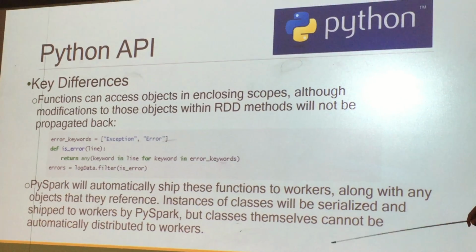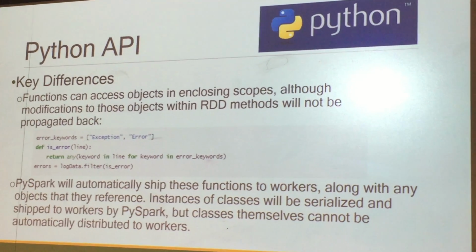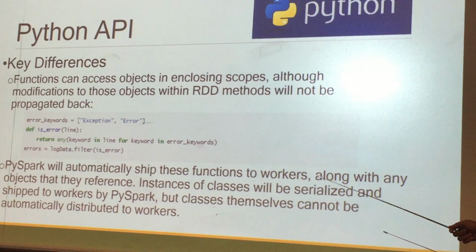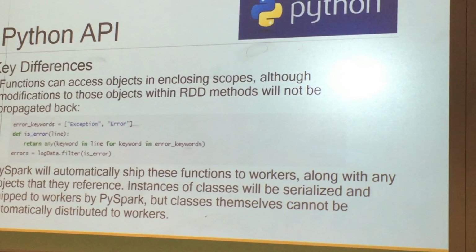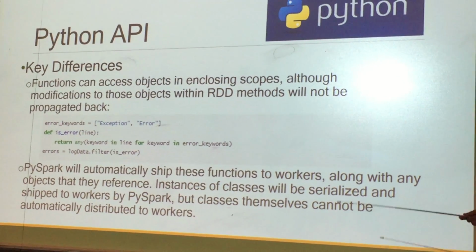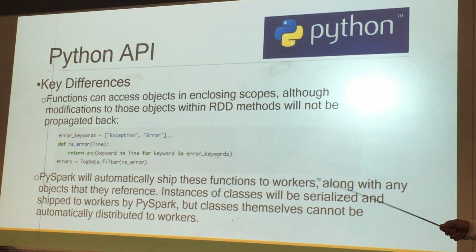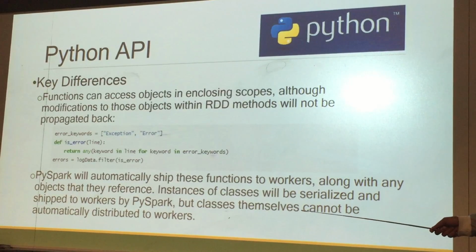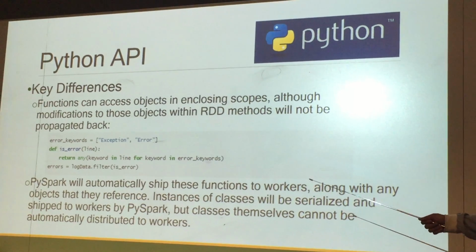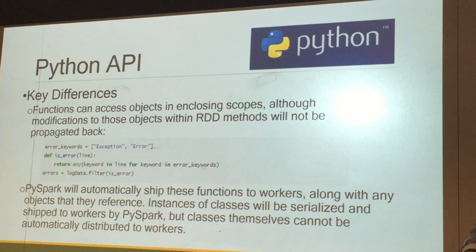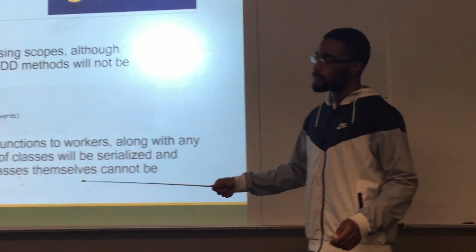Other key differences are functions can access objects in enclosing scopes, although modifications to these objects with RDDs will not be propagated back. So you can't pass this by address like you do in C++. With PySpark, you can automatically ship these functions to workers, which are basically the nodes for Spark, and they can work on the thing without having to be interfered with.